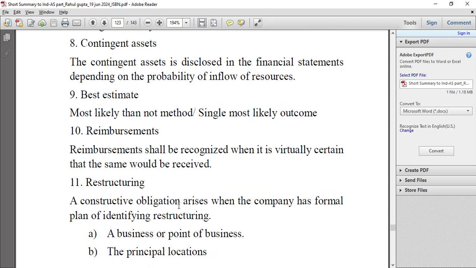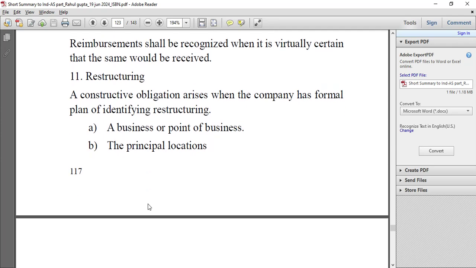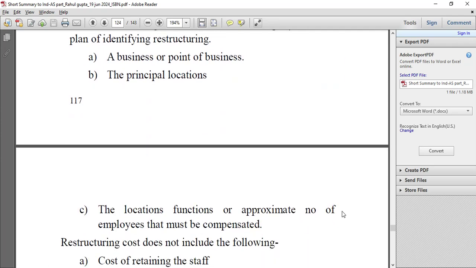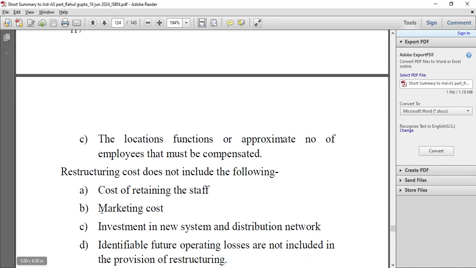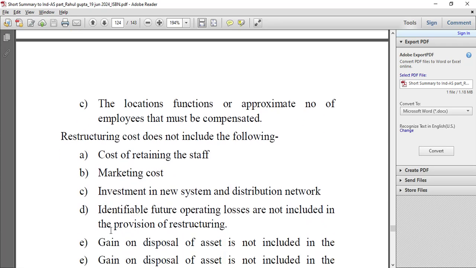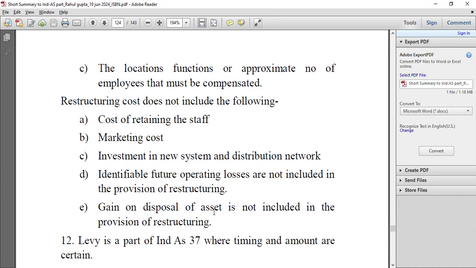Restructuring. A constructive obligation arises when the company has a formal plan identifying the business or part of business, the principal locations, the locations, functions, and approximate number of employees that must be compensated. Restructuring cost does not include the following: cost of retraining the staff, marketing costs, investment in new system and distribution network. Identifiable future operating losses are not included in the provision of restructuring. Gain on disposal of asset is not included in the provision for restructuring.